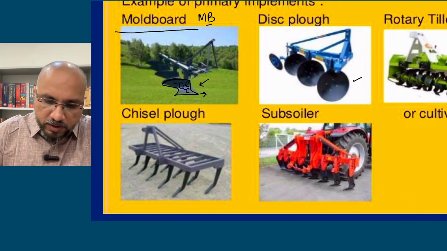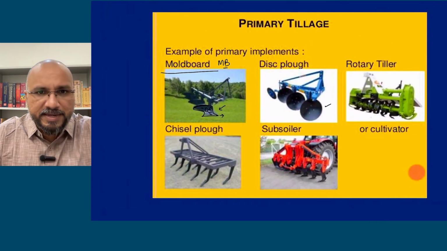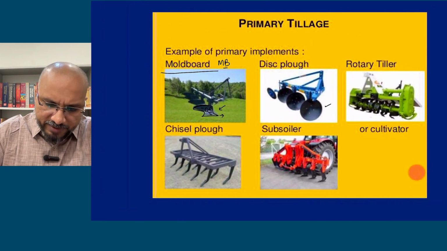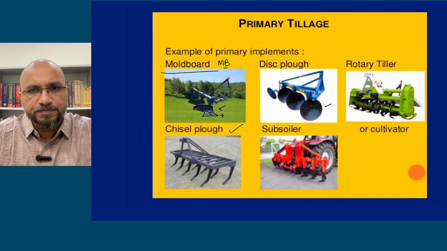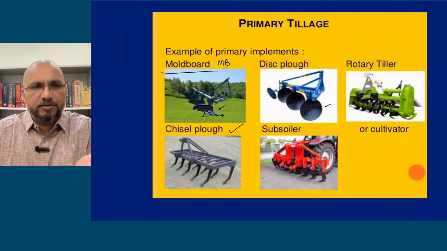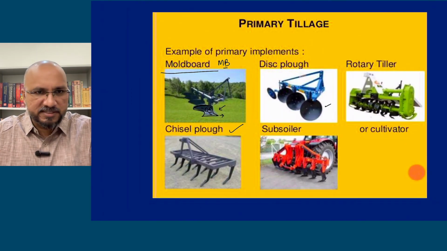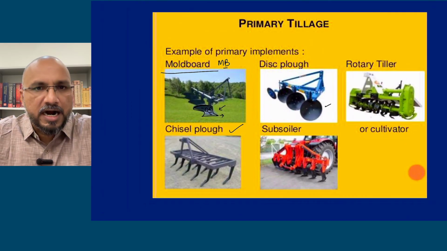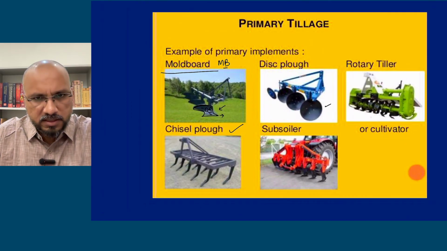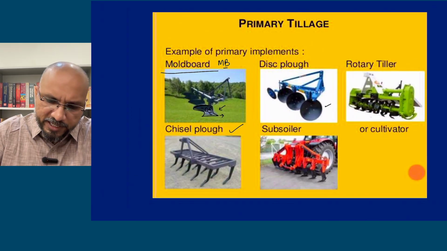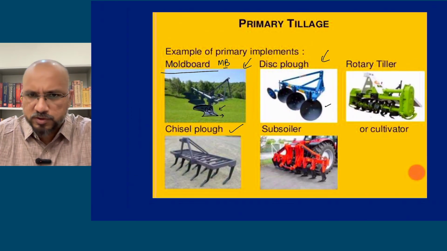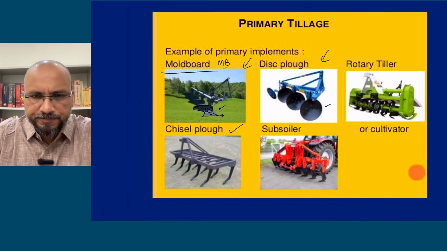This is your disc plow, and there are other implements, plows for special purposes. So you have chisel plow. Now this is for subsoiling. I mean, you can say, for breaking the hard pans. So hard pans are in the subsoil, B horizon. So sometimes there is formation of an impervious layer, which will not allow the water to penetrate deeper. So to break that hard pan, we use chisel plow. So there are certain implements for special purposes, but commonly जो हम लोग use करते हैं, that is MB plow or disc plow. So for primary tillage, that will be enough.